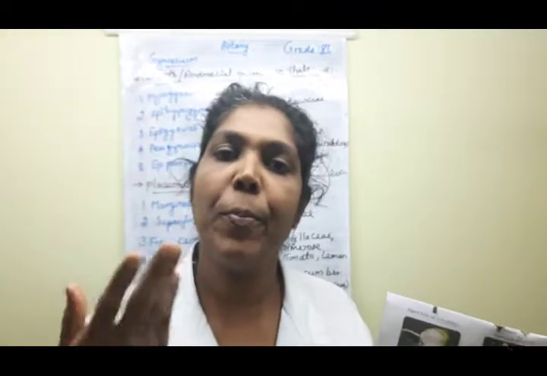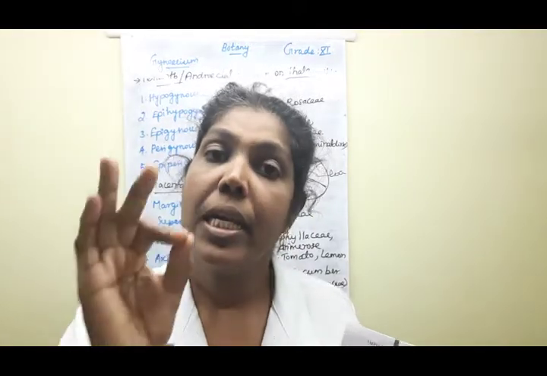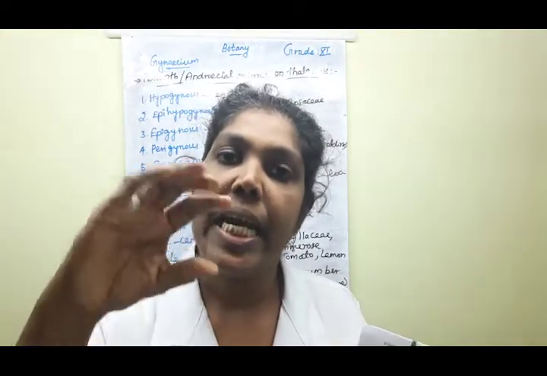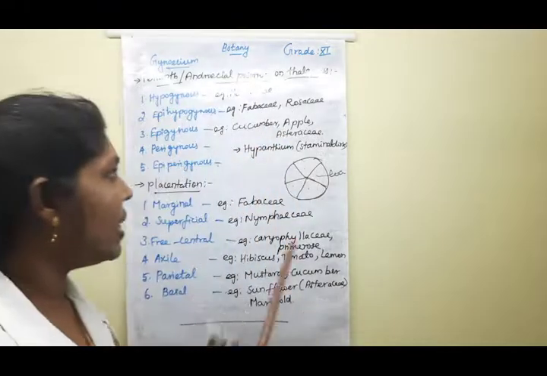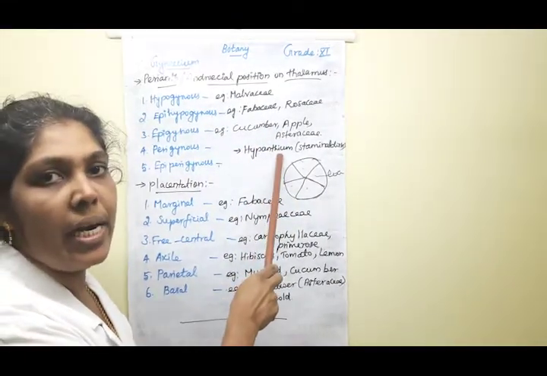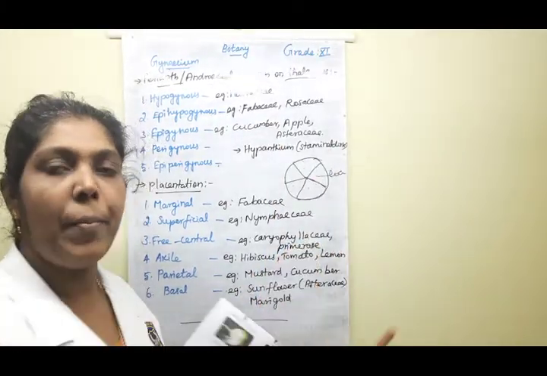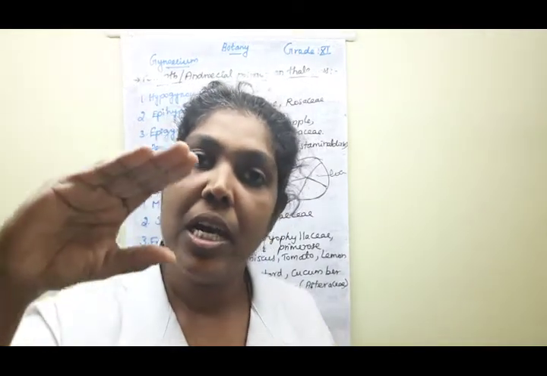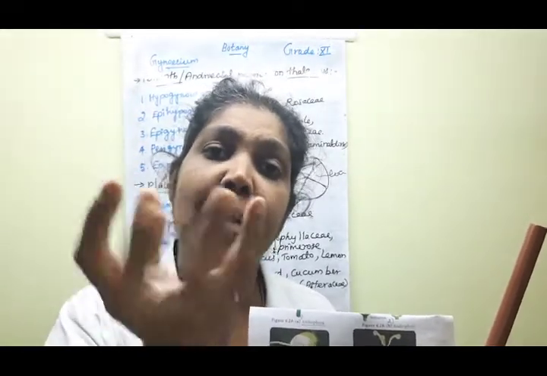Suppose they ask for the definition: what does hypanthium mean? You can say that a fleshy, elevated, nectariferous, cup-like thalamus is known as the hypanthium. Clear, children? Another name for it is staminal disc. So the hypanthium is the fleshy, elevated, nectar-secreting, cup-like thalamus.